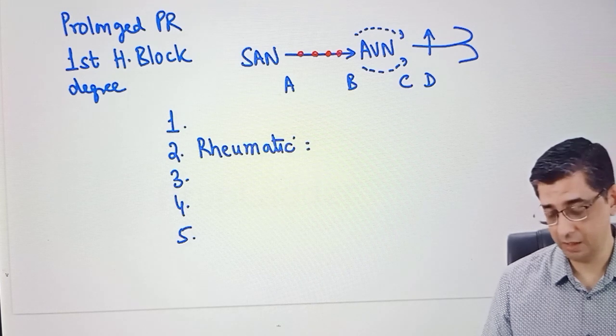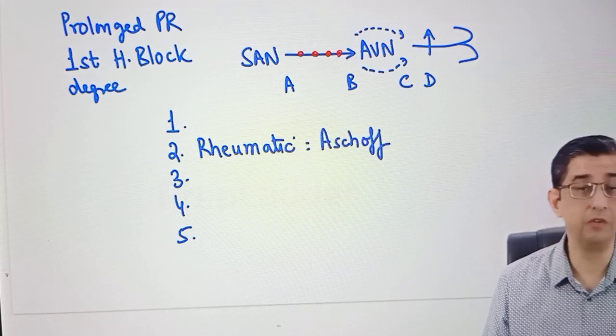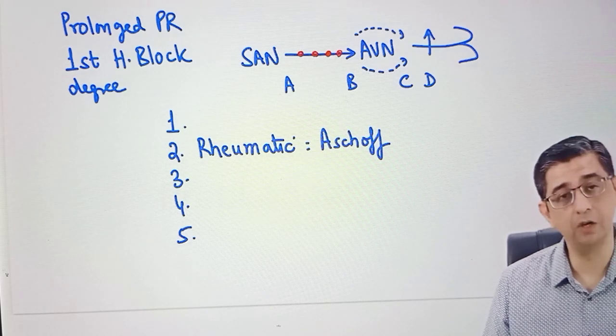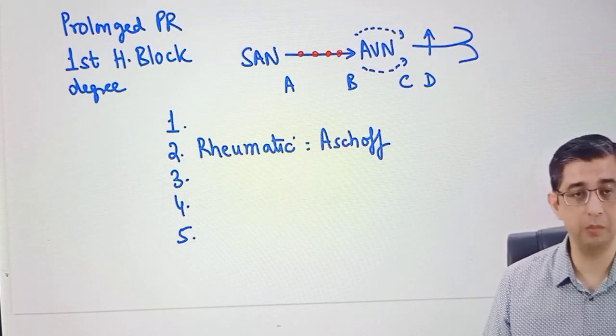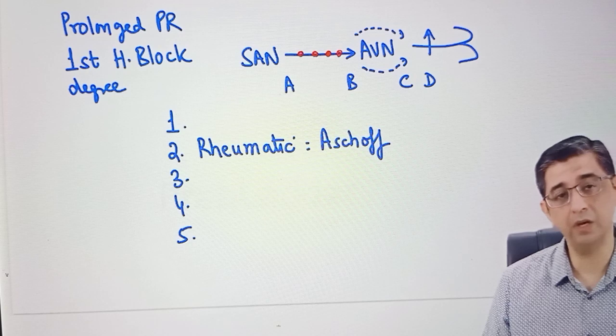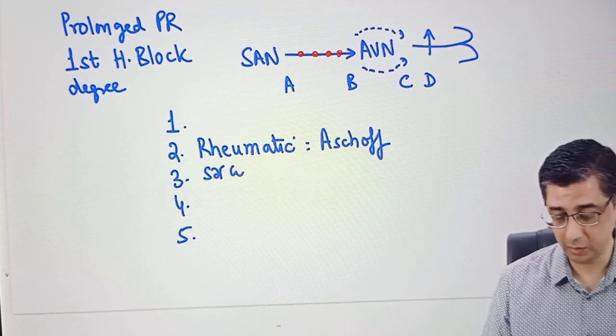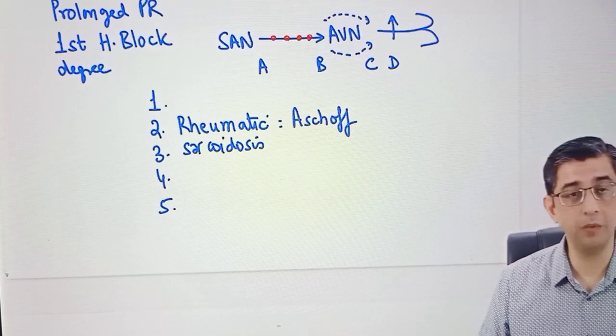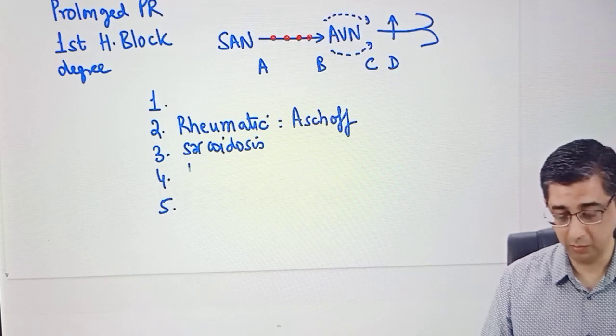But because physiological is something that is unlikely to be asked in the exam, I'll talk first about the traditional ones. As I highlighted, you could be having rheumatic heart disease. In fact, in the discussion of rheumatic fever, in the minor criteria, I specifically pointed out the words prolonged PR interval. Why? Because when the conduction speed becomes slower, there would be a bradycardia, and therefore, as I explained, heart rate and PR have an inverse relation. The next example is sarcoidosis. Even in the topic of sarcoidosis, I've highlighted this fact, and cardiovascular mortality is anyway a big problem in all patients having rheumatological disorders.